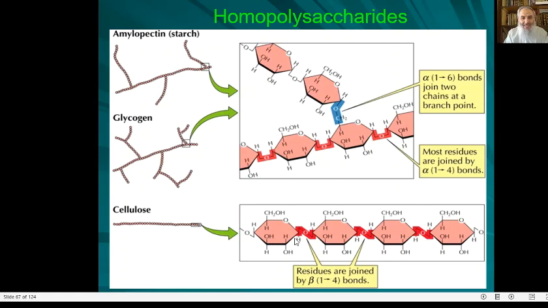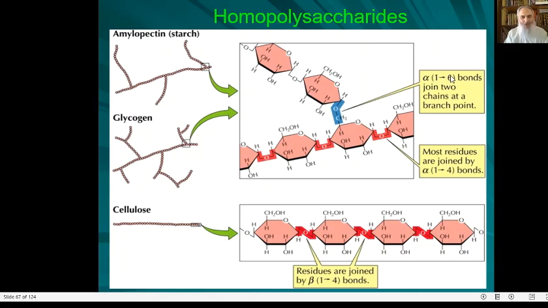The glycosidic bonds are 1,4 between carbon 1, carbon 4, carbon 1, carbon 4, carbon 1, carbon 4. In the case of glycogen and starch, we have alpha 1,4, 1,4, 1,4 alpha glucose, and we have a branching. At the branches, it is not 1,4. At the branches, it is 1,6. Carbon number 1 with carbon number 6.